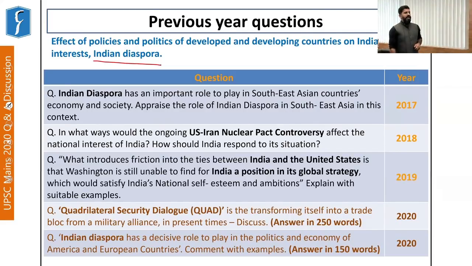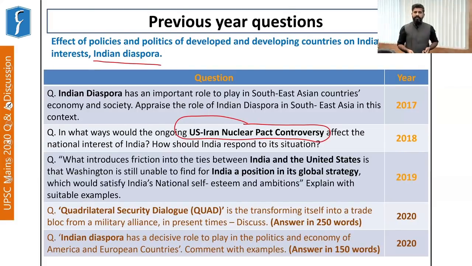Now, firstly, if you look at the questions, you will see that in the year 2018, a question was asked related to the US-Iran nuclear pact controversy and what could be its possible impact on India, or how India should respond in such a scenario. Now, we all know that in 2017, the Donald Trump administration had withdrawn from the US-Iran pact, which is famously known as the Iran deal.